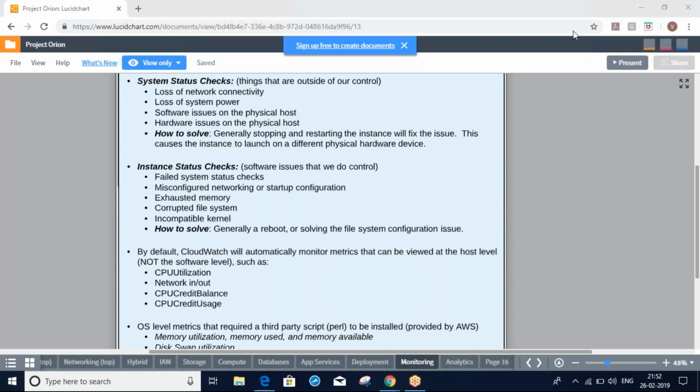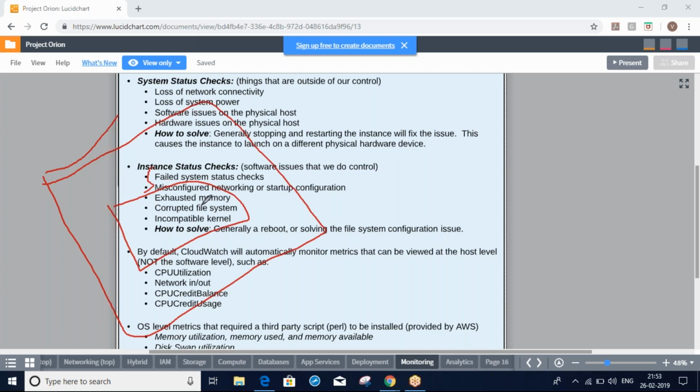What will we do? For example, if I have one instance, this is my server on one host, and something happened to this host. Maybe some network connection, system power, or any software or hardware issues on this host, then your system will fail here.